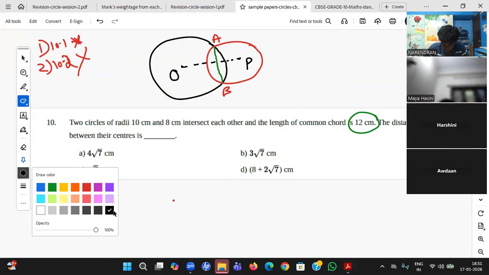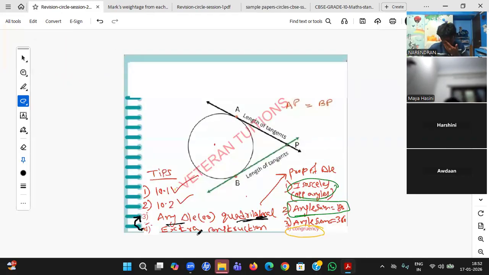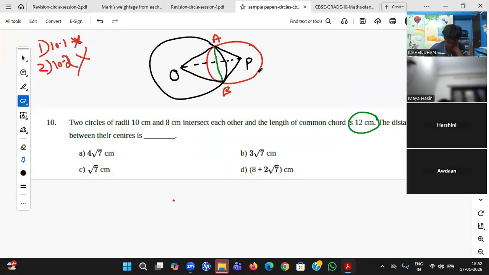Okay, so let me join OA, OB, PA, PB. I have joined. Still, I'm not able to see any tangent or radius. Okay, so I did not get anything, but I finally found something. After construction, I am able to see some triangles. Yes, Harshini, how did you proceed after this, student? Let me know.